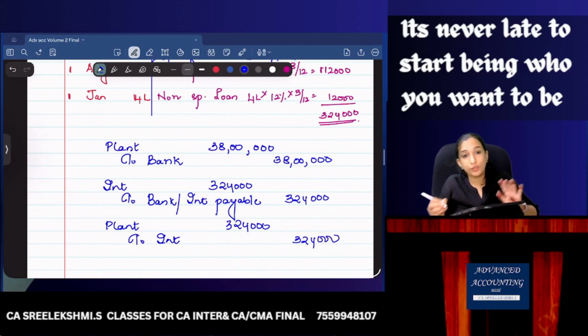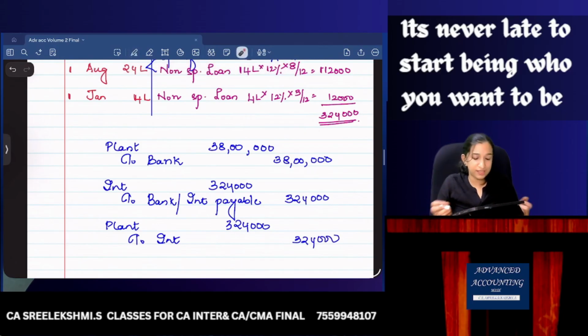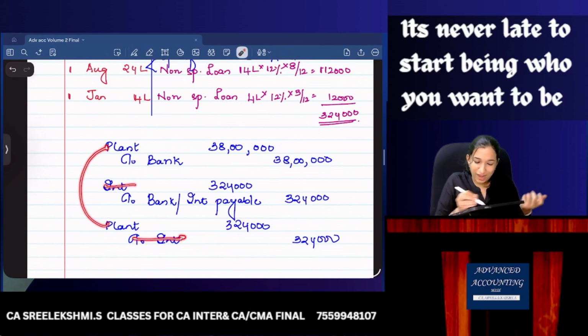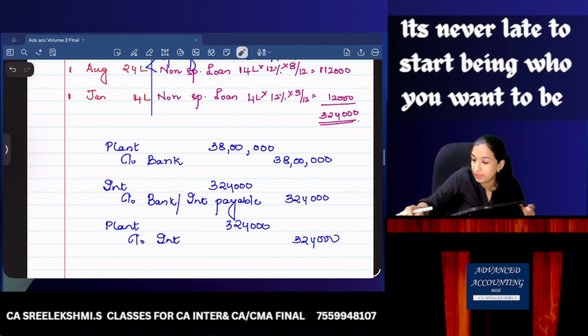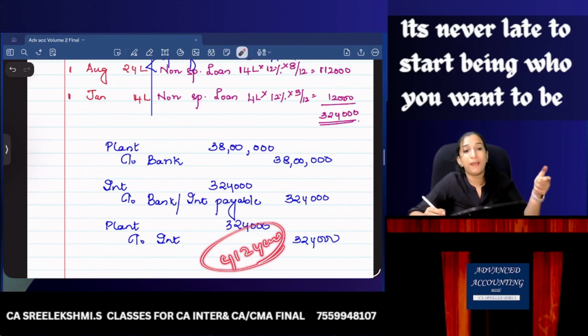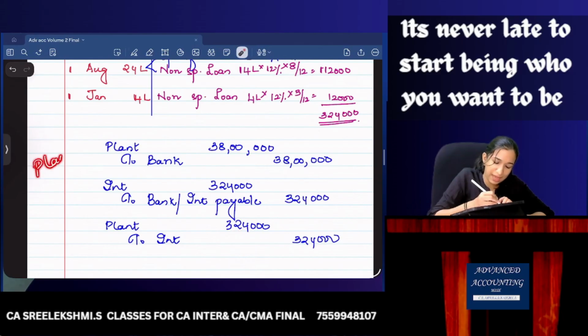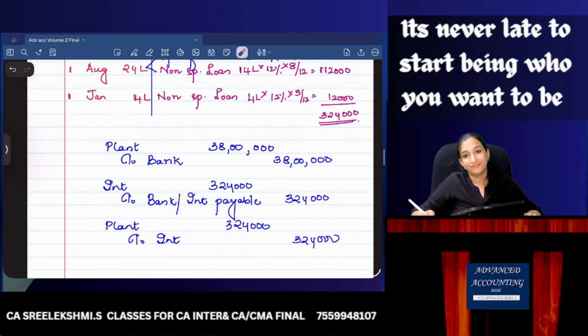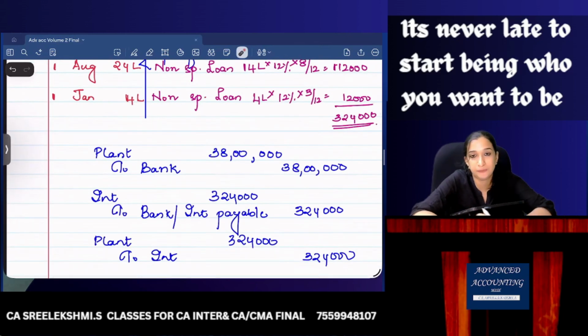So you might be thinking, why all these journal entries? Interest capitalized, plant combined, so one entry is enough, no? Plant to bank, total 38 lakhs plus 3 lakh 24,000, 41 lakh 24,000 is the single entry. I can pass the entry plant to bank, 41 lakh 24,000. This is fine. Are you clear? Are you okay? If there is a doubt, you can comment below. I'll try to clarify as early as possible.